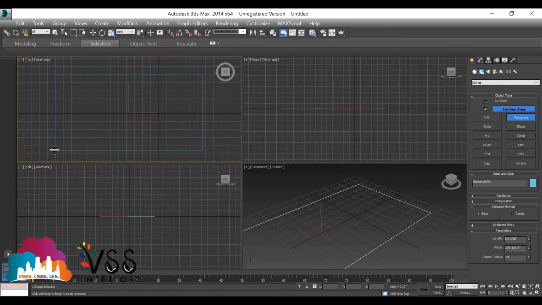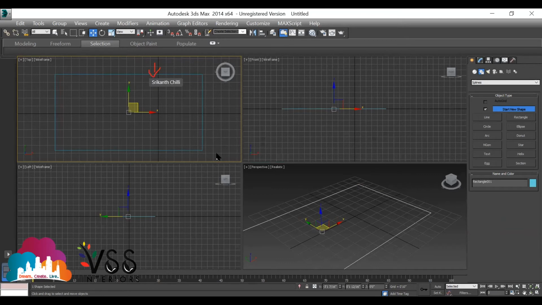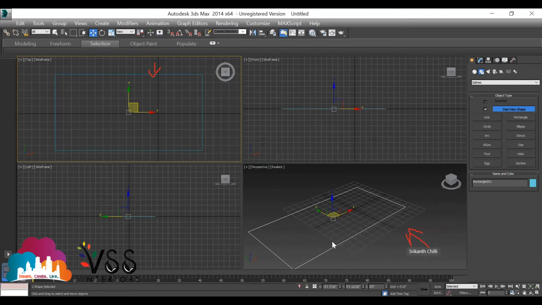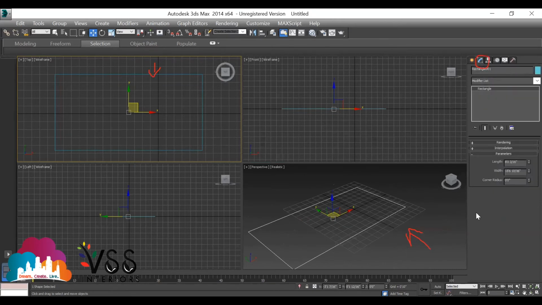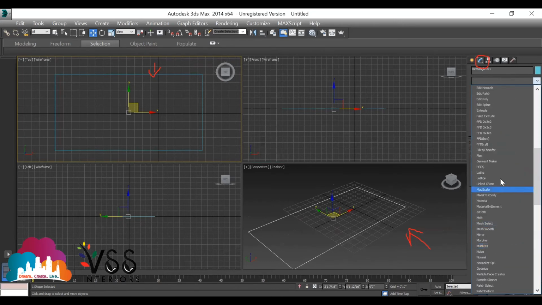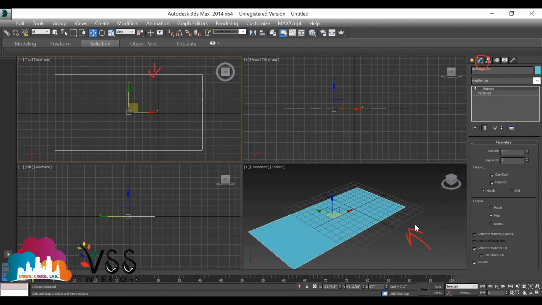So if you draw a rectangle from the top view, coming to the 3D screen, it will be like this. Go to modify and use the extrude option for this rectangle. Extrude is basically used to provide the height for the object. Choose extrude. Now what happens when you provide height? Change the height here, the extrude height.